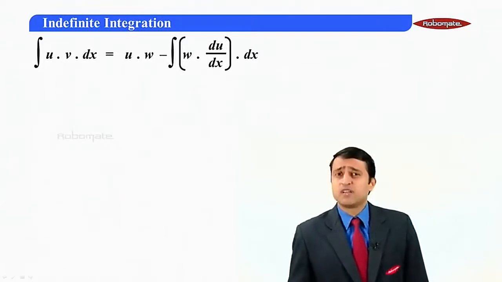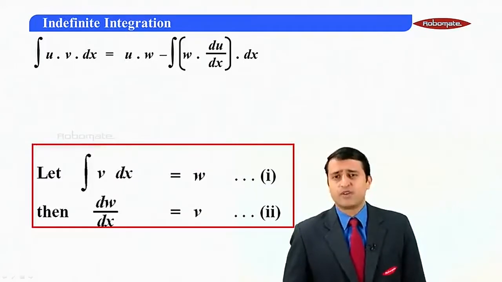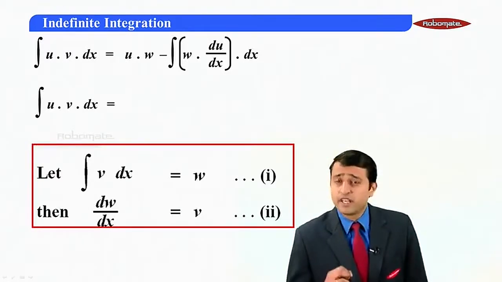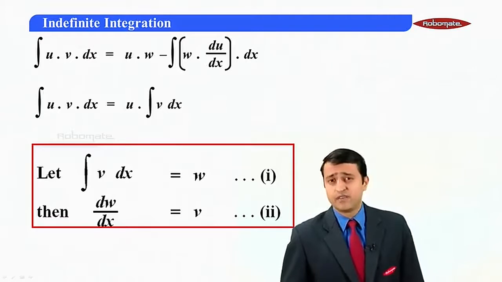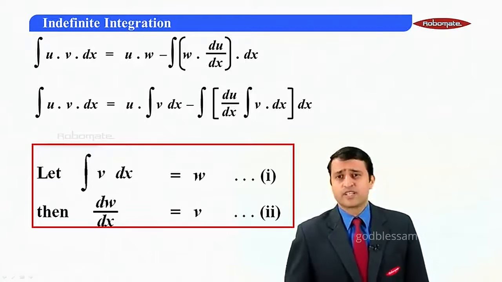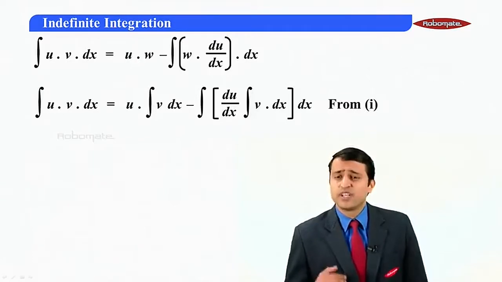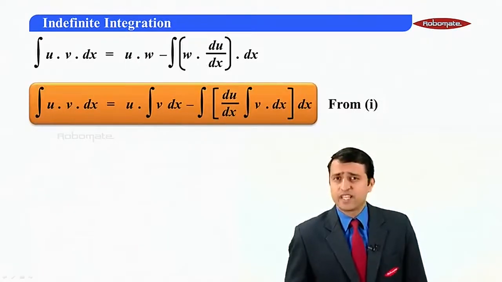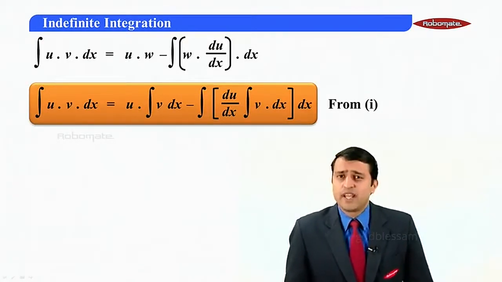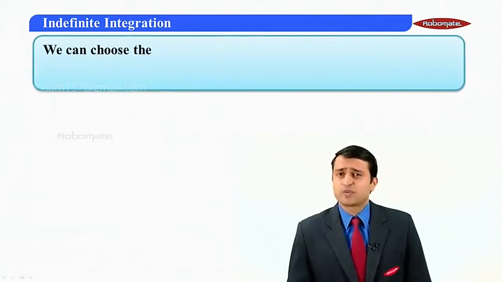We require to make some value substitutions. I require the value of w. So let us see what is the value of w. Now integral uv dx, I keep as it is. Value of w is nothing but integral of v dx. So we have u integral v dx minus integral of du by dx integral v dx, the whole dx. That is our proof, this is what they had asked us to derive. So we have integral uv dx is equal to u integral v dx minus integral du by dx integral v dx, the whole dx. Now let us see what is to be done with this rule.